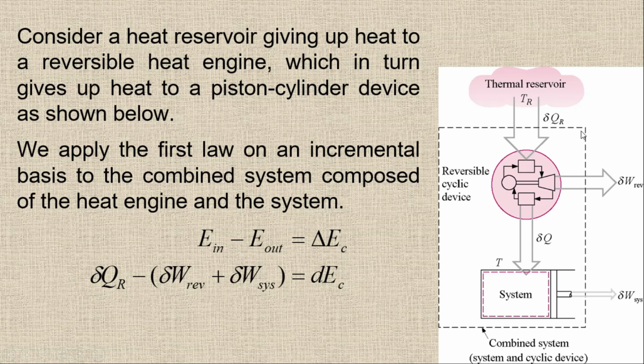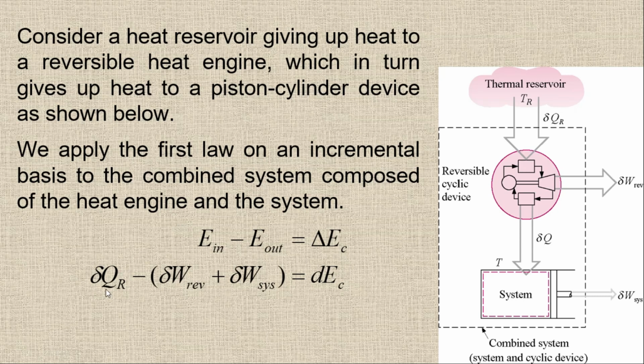The energy out from the system is the work by the reversible cyclic device and the work by this piston cylinder device. So the energy out will be equal to delta W reversible plus delta W system, and this will be equal to the change in the energy of the combined system.